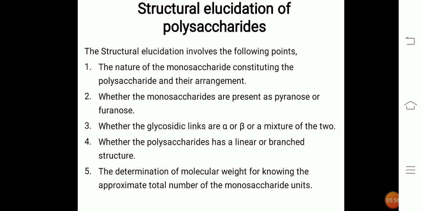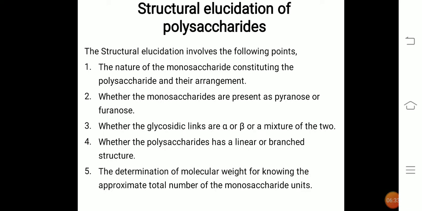Next is whether the monosaccharides are present in pyranose or furanose structure. Next is whether the glycosidic linkages are alpha, beta or a mixture of the two. Next, whether the polysaccharide has a linear or branched structure. The last is the determination of the molecular weight, for knowing the approximate total number of monosaccharide units.